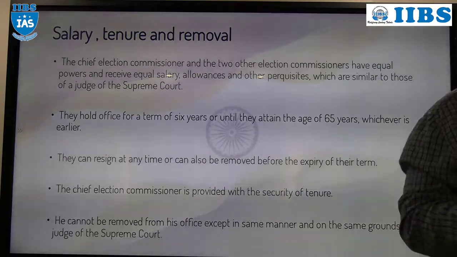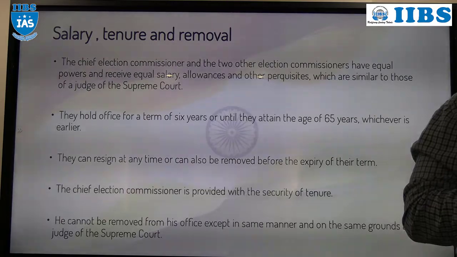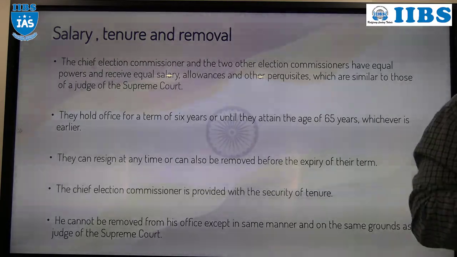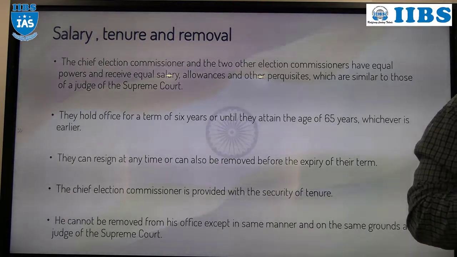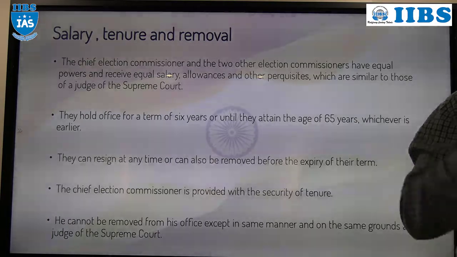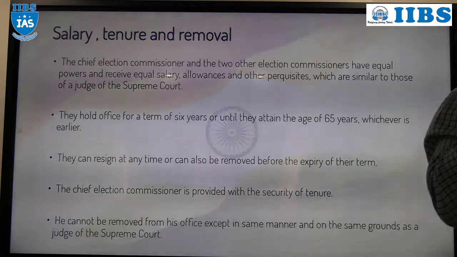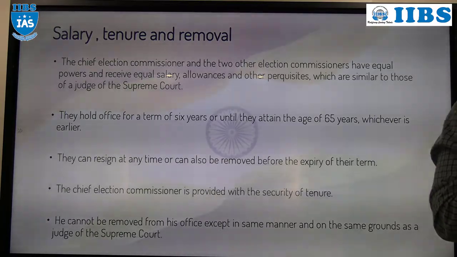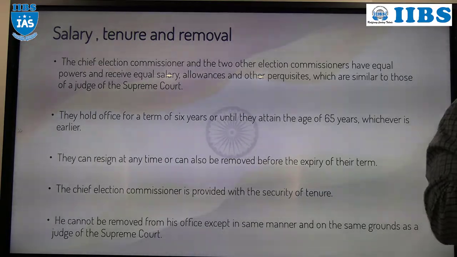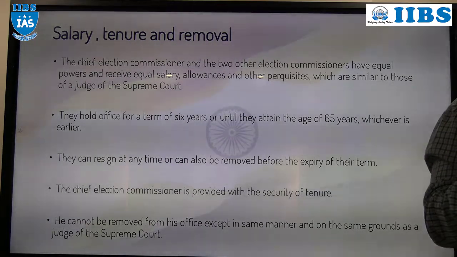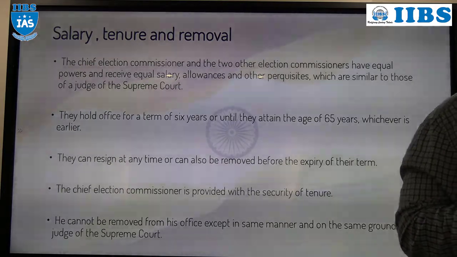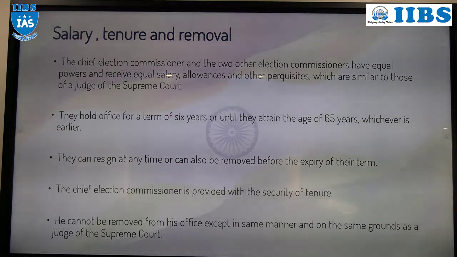If any dispute arises, at that time the decision can be made based upon the vote. 3 members are there, 2 is the majority. Based upon the vote, they can take the decision. If a particular case comes and the Election Commission of India has to take a decision, and some of the 3 members say it should not be done and some say it should be done, so a dispute is there, right? So at that time, majority vote. Understood? Powers are equal.